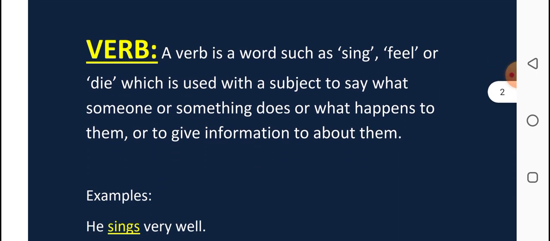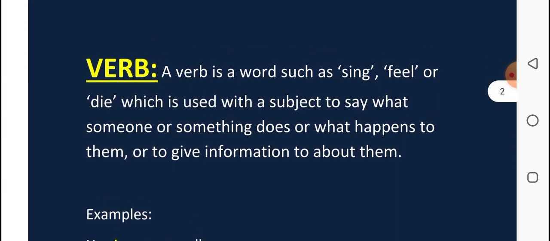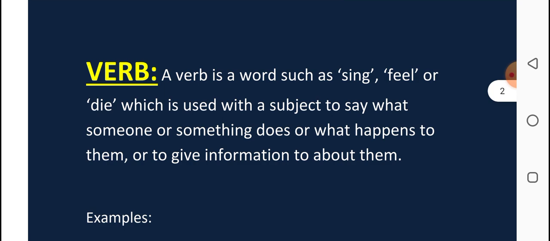Let's start with the definition. Some examples are also there for you, beta. A verb is a word such as sing, feel, or die. So I've told you three verbs here, written only three. Later on, I'm going to explain others also. A verb, like sing, feel, or die, is used with the subject to say what someone or something does or what happens to them, or to give information about them.